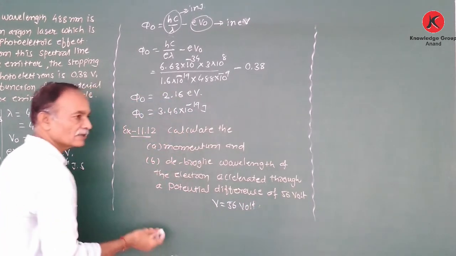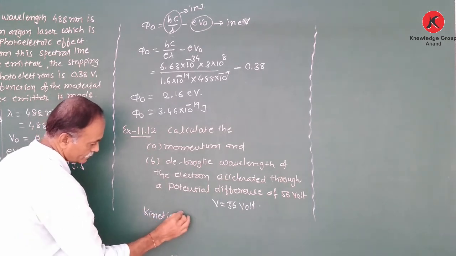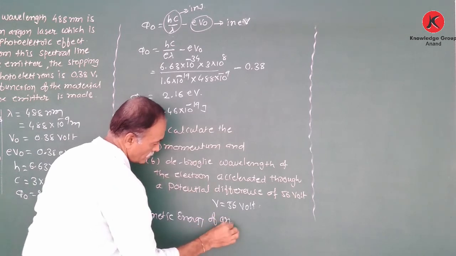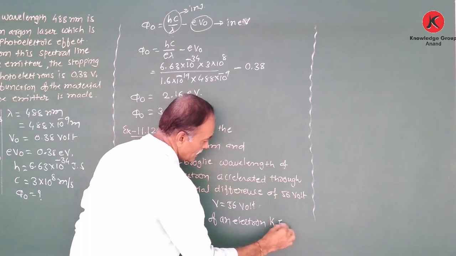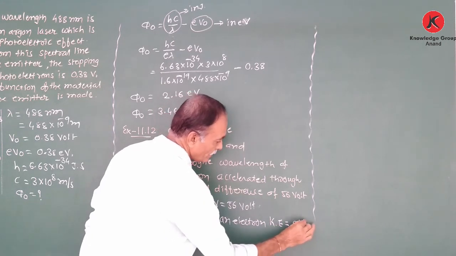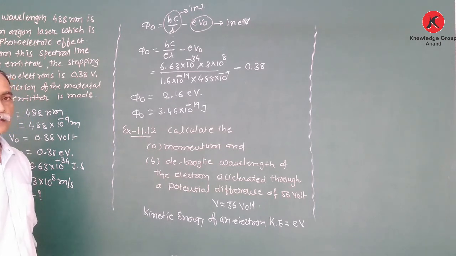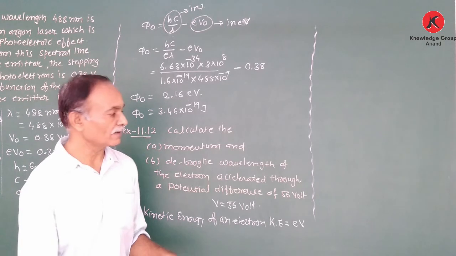Now, kinetic energy of electron. KE is equal to e into V. Right? Now, already we know the equation of momentum of an electron.